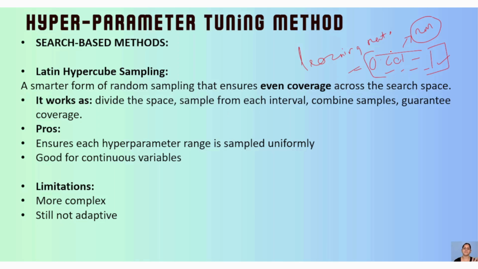It works by dividing the space, then sampling again from each interval and combining all the samples, so it covers everything. Due to that, there are a few pros and cons even in this case. The pros are that it ensures each hyperparameter range is covered uniformly, and it is good for continuous variables. It is better for continuous variables.